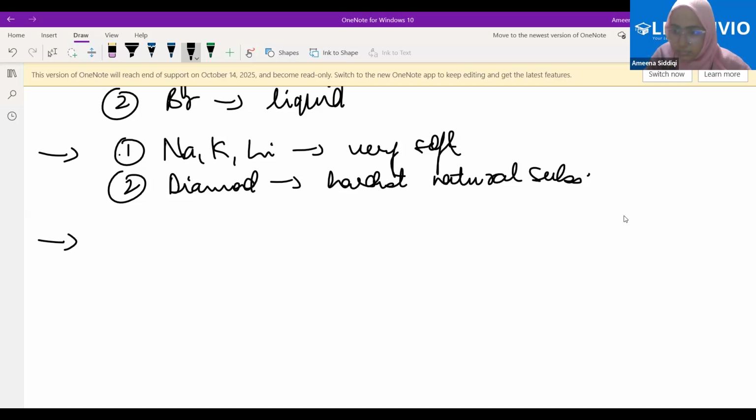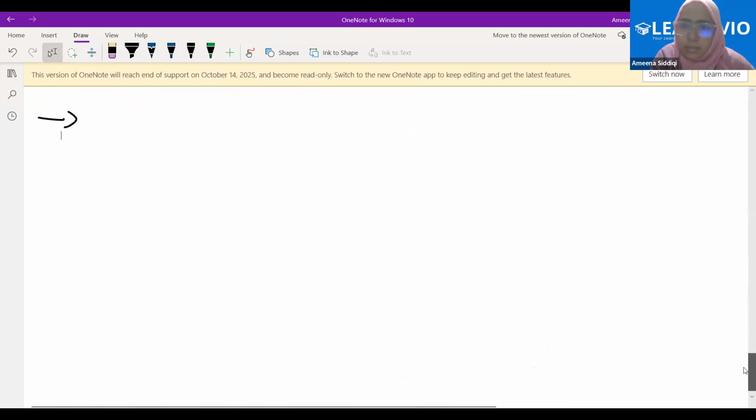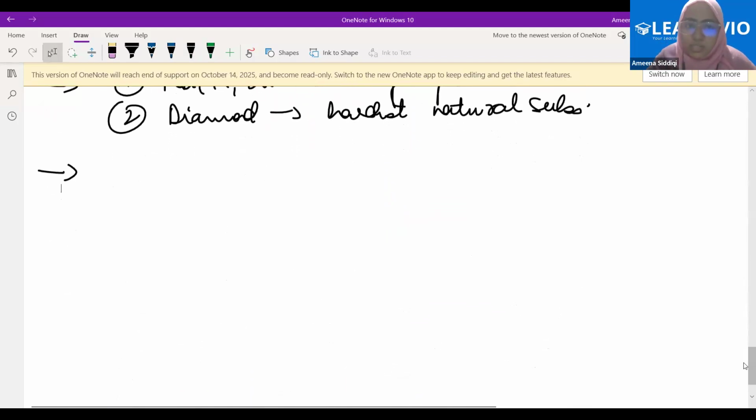Understood? What's the next point that we have written? The fourth point: conductors of electricity. Which metal is the best conductor of heat and electricity? Very quickly, for electricity specifically.